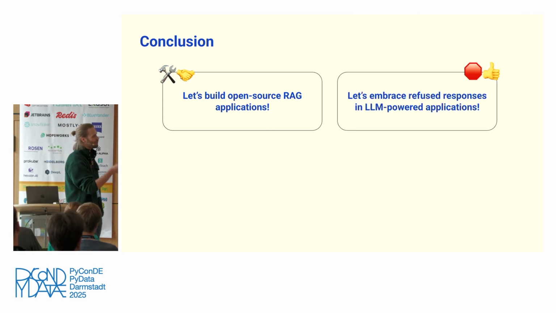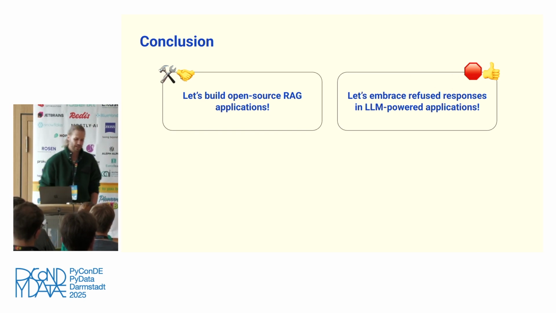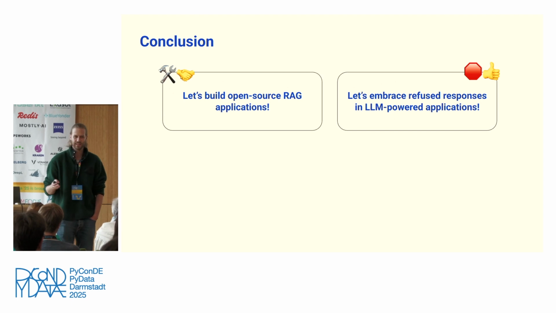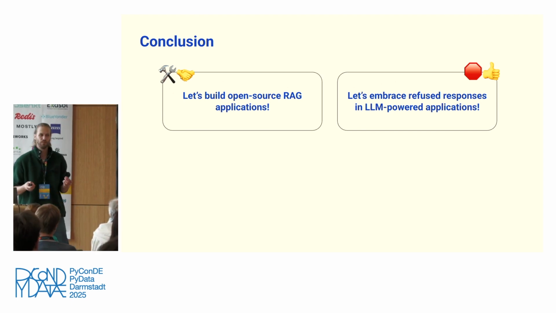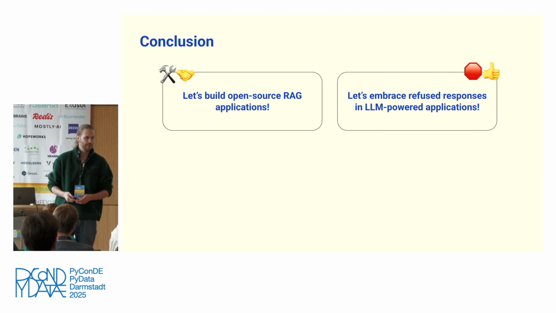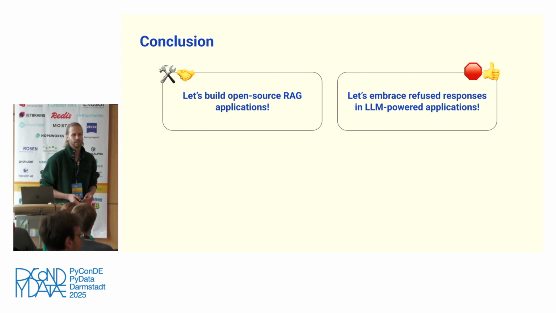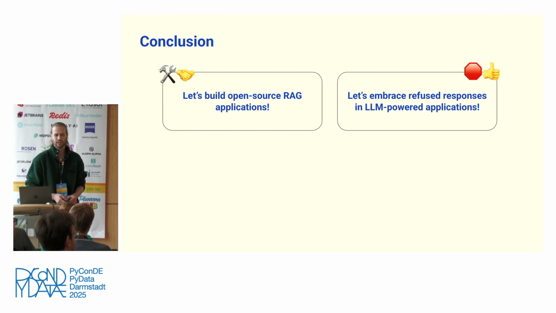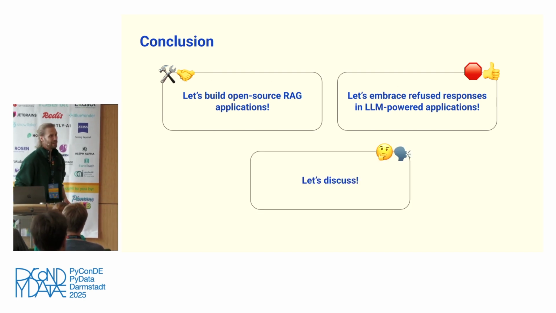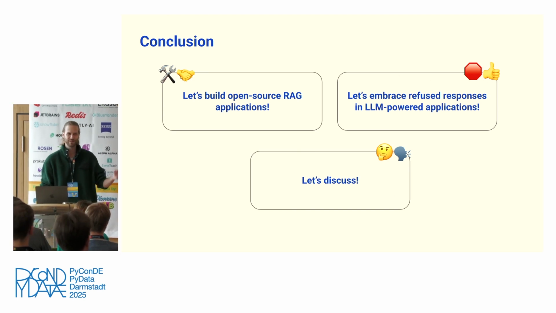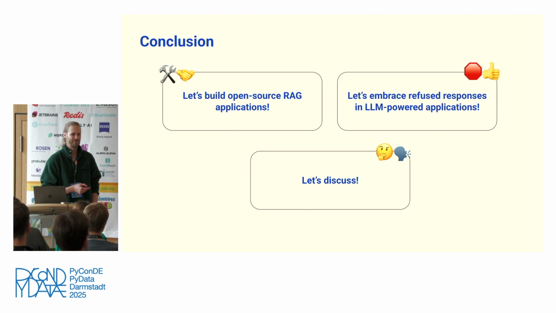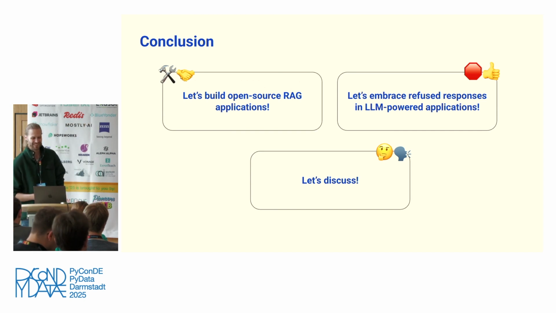The second take-home thing for me is let's embrace refused responses in LLM-powered applications. I think very often we tend to see this as an error, like if the model refuses, it didn't work, but it can actually be an opportunity to avoid wrong responses, right? So handling refusals is a nice handle to increase the accuracy of your systems. And finally, let's discuss. I'm looking forward to your questions, and I'll also be around later. Let me know if you have ideas or if you think it's a terrible idea and irresponsible. I don't know. Let's talk about it.